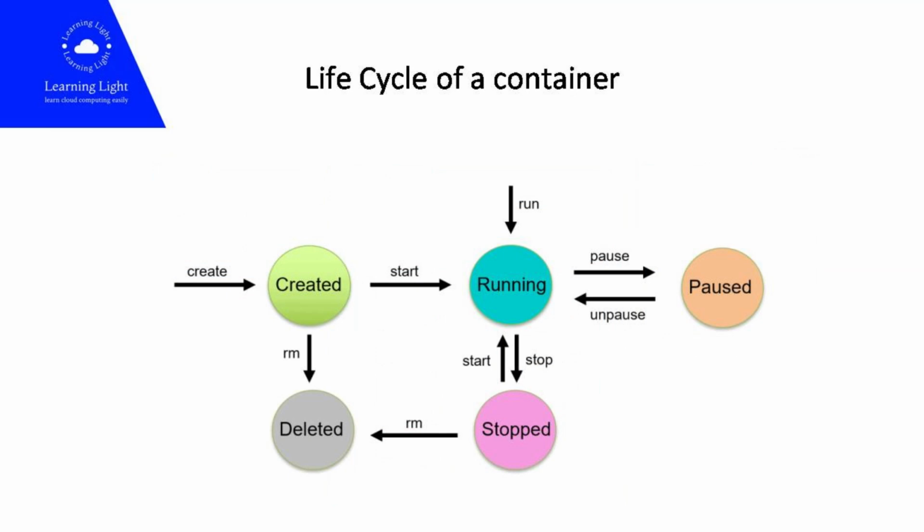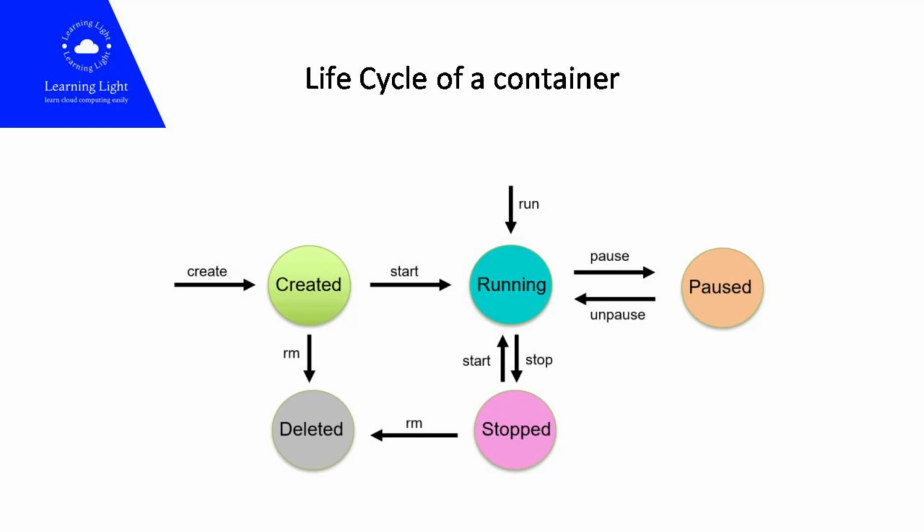In the created state, a Docker container is created from a Docker image. In the running state, the Docker container starts executing the commands mentioned in the image. To run a Docker container, use the docker run command. The docker run command creates a container if it is not present. If it is already present, the creation of the container can be skipped.